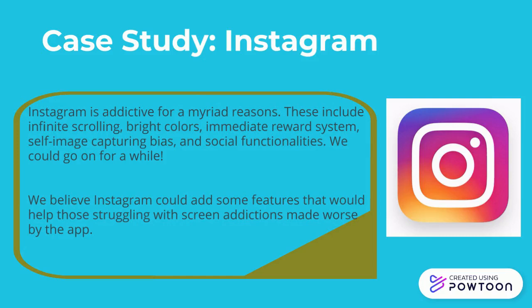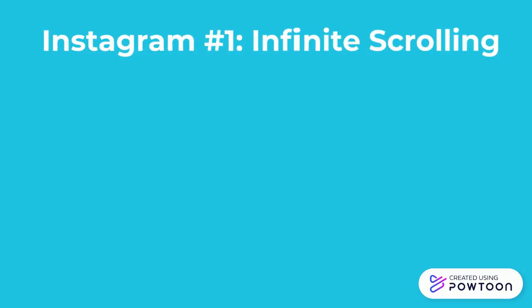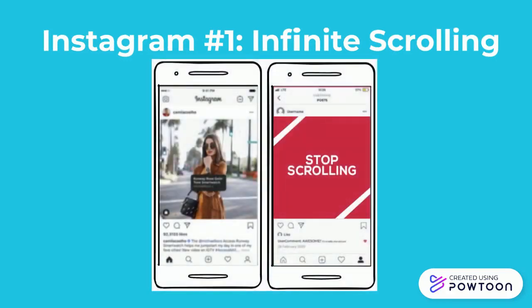For example, we use Instagram, and we'll go over 3 examples of features that Instagram could add to their app that would be hugely effective in reducing screen addiction. Exactly. Instagram, we know, is so addictive due to some of the features currently in use. First off, they make use of infinite scrolling, a web design technique that loads content continuously as users scroll down the page. This produces a never-ending feed that encourages users to spend more time scrolling through the app.